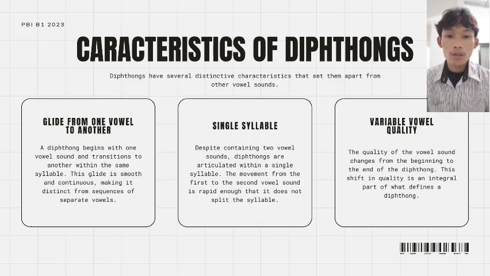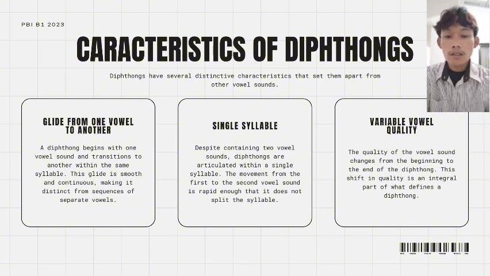Characteristics of diphthongs. There are three main characteristics that define a diphthong. First, glide from one vowel to another. The sound starts with one vowel and gradually shifts to the other vowel in a smooth process. This shift gives the impression of movement to the vowel sound. Second, one syllable. Although there are two vowel sounds in a diphthong, they remain in one syllable. This is different from a sequence of vowels that are pronounced separately.